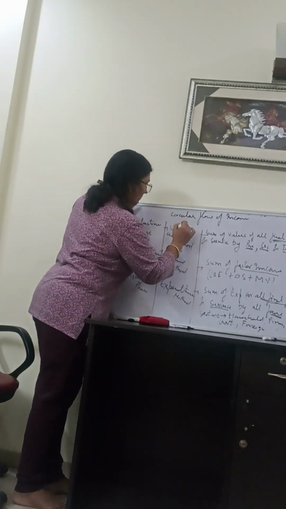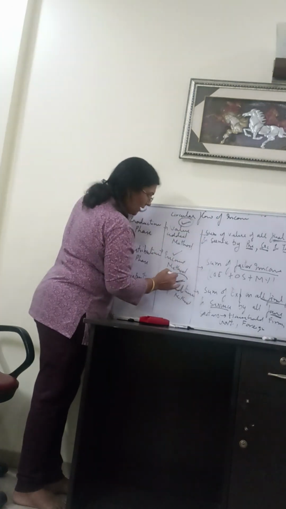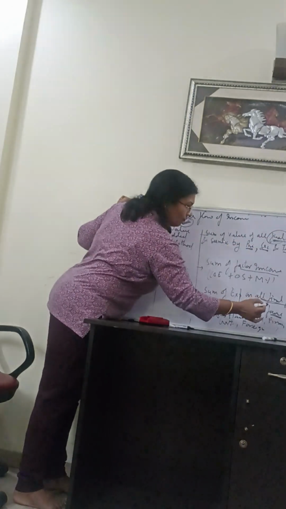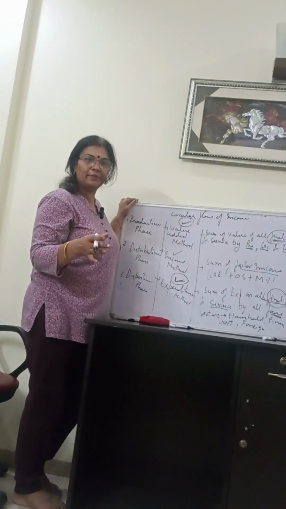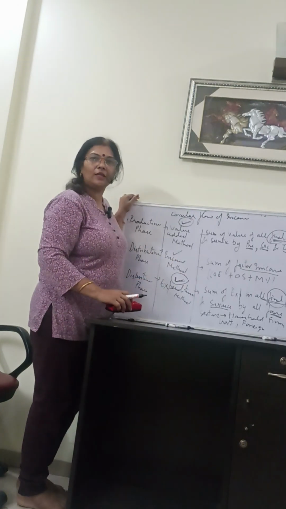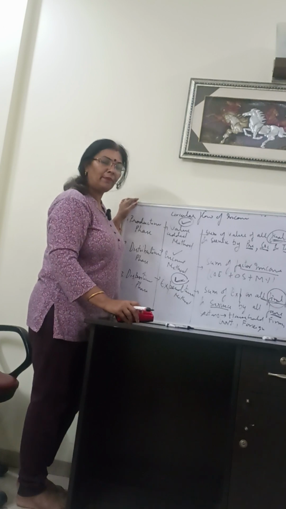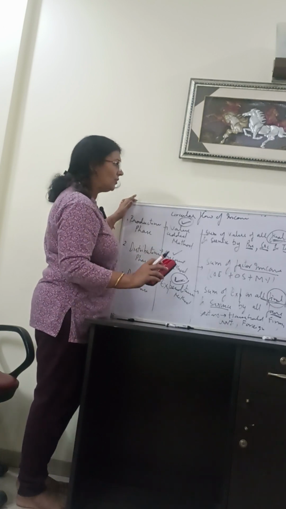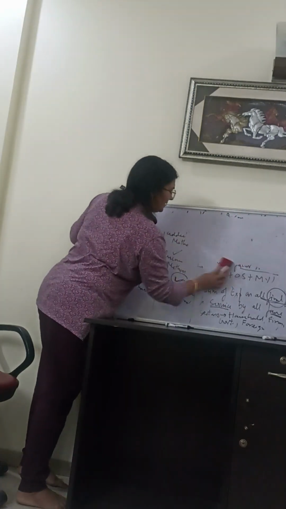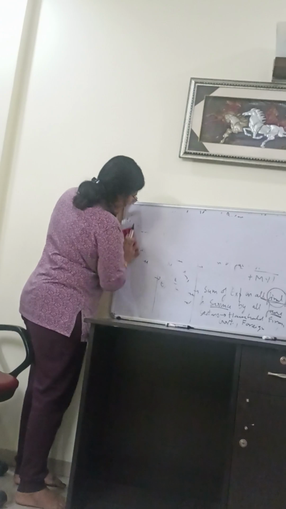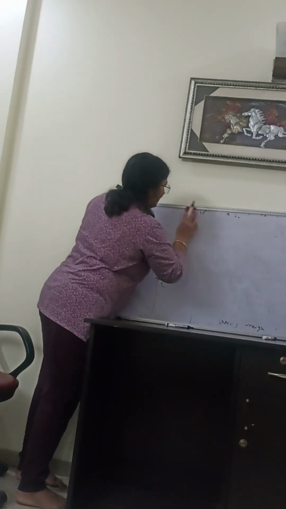So, value added method and expenditure method. To use these two methods, you should know which are the final goods. Understood? If you don't know the difference between final and intermediate, you can't estimate any of the aggregates of national income, NDP at FC, NNP at FC, NNP at MP, nothing you can calculate without knowing the difference between final and intermediate goods. So let's start the topic: final goods and intermediate goods. Which are the final and which are the intermediate goods?